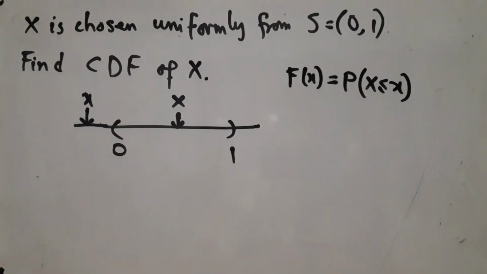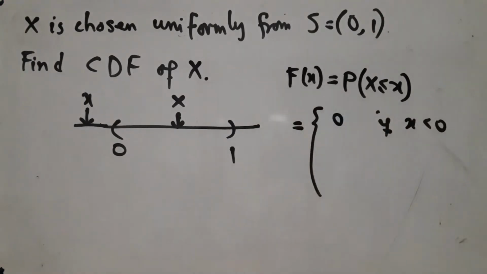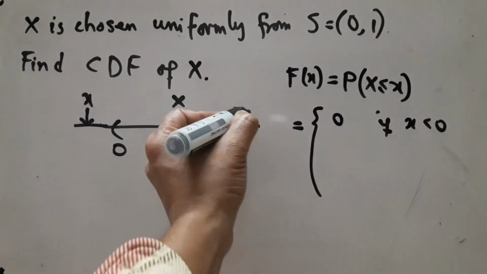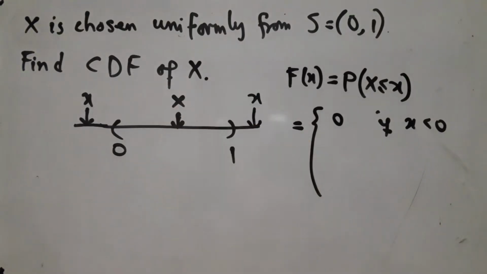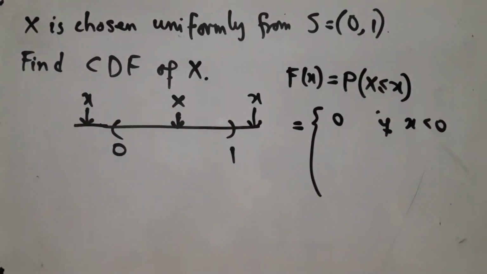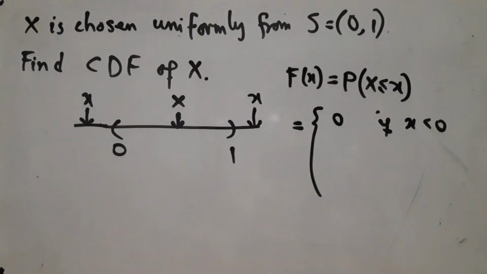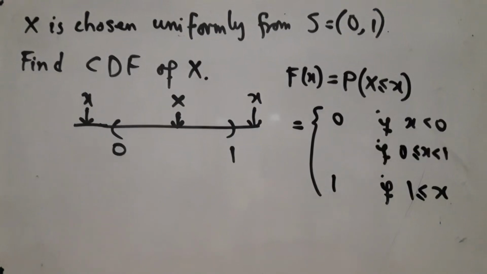So I immediately have, if x is less than 0, then F of x is equal to 0. Suppose I give you x here, then what is the probability that capital X will be to its left? Of course 1, surely, because X must lie between 0 and 1. So we have this case. So the only thing that remains to be discussed is when x lies between 0 and 1. So let's see what happens then.